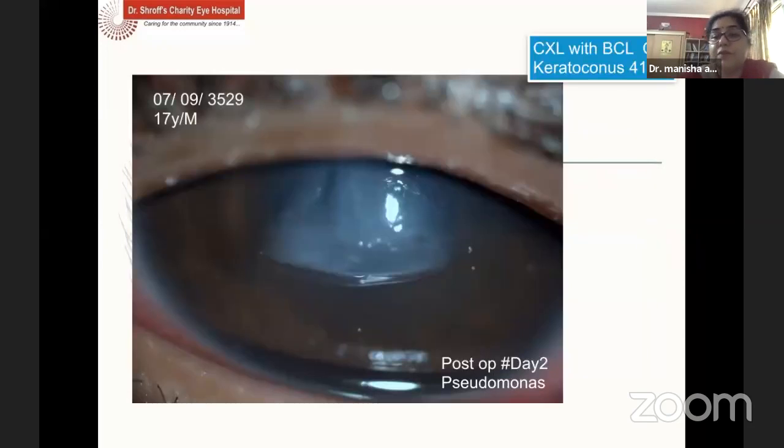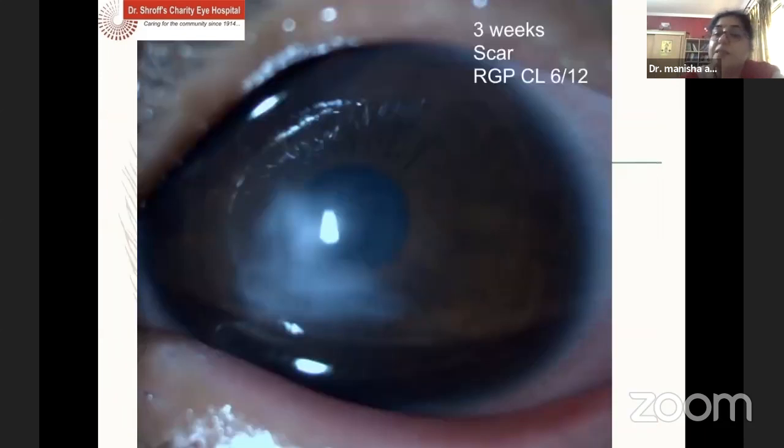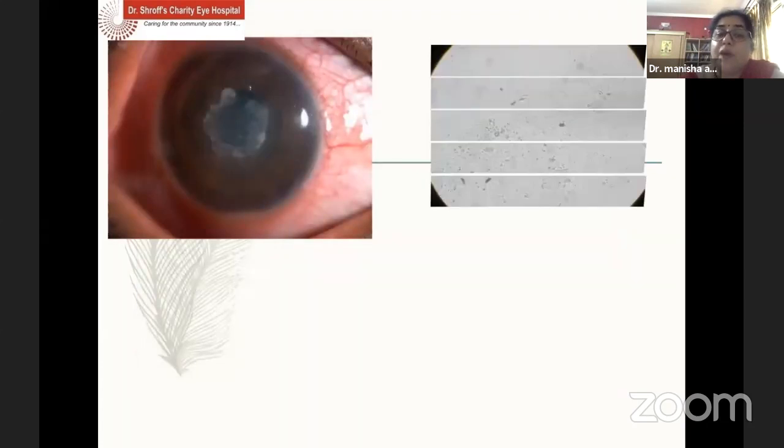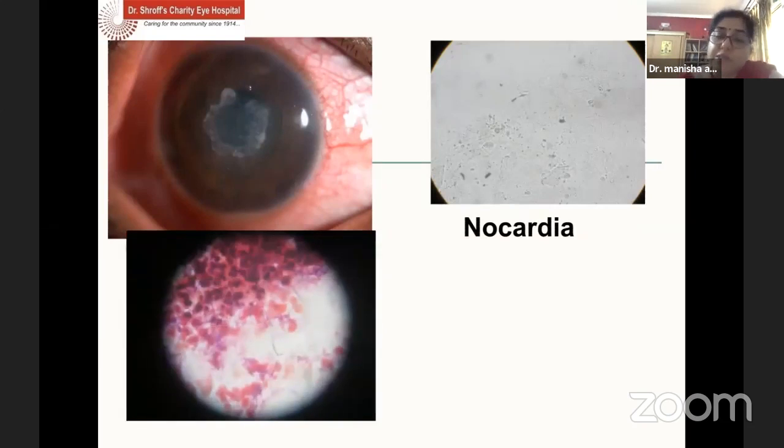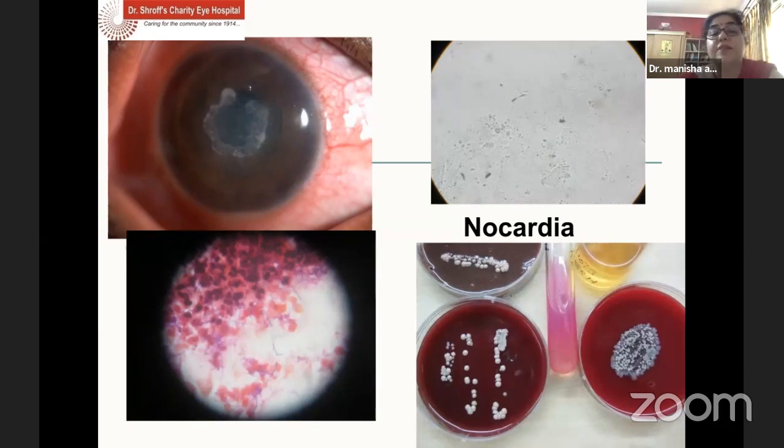Sometimes we have very difficult situations, like this was a patient, day 2, post-C3R, and this was around 5 to 6 years back, and post-C3R, the patient did have a starting of an infiltrate, a very round ground glass appearance of the epithelium, which was not common. We went ahead and did the corneal scraping for the same, and the second day only we found that we were dealing with a gram-negative organism. Started the patient on topical antibiotics, and the patient did respond to the medications and scarred. Sometimes you have this wreath-like pattern, and when you put them on the proper staining methods, you can find out that we may be dealing with an organism like Nocardia.